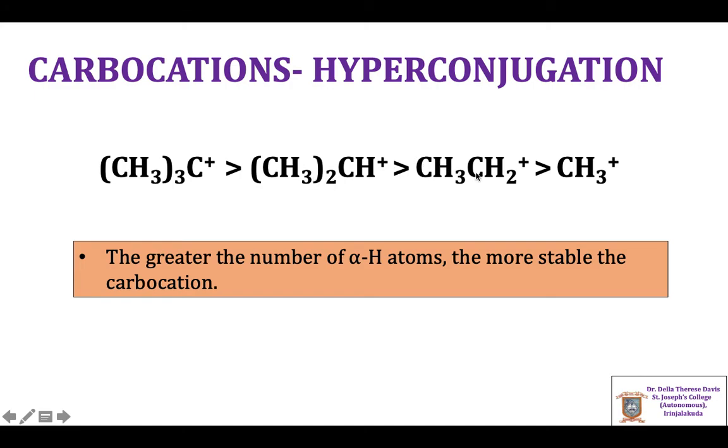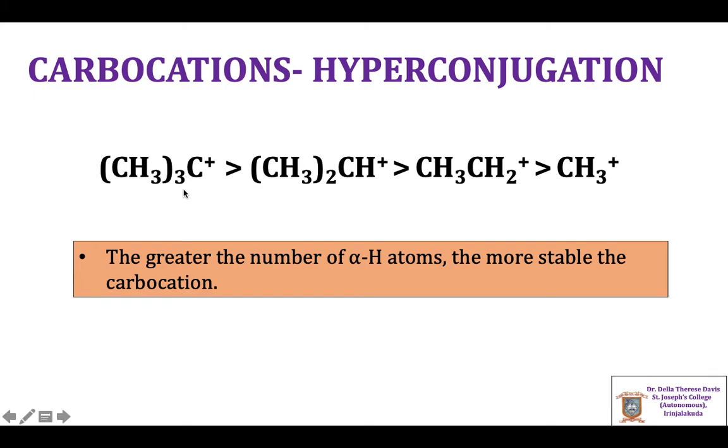In the case of ethyl carbocation, there are 3 alpha hydrogens, whereas in the case of methyl carbocation, there is no alpha hydrogen. Thus, greater the number of alpha hydrogens, the more stable the carbocation will be, because as the number of alpha hydrogens increases, the number of hyperconjugation contributing structures increases, and thus the stability of carbocation increases.